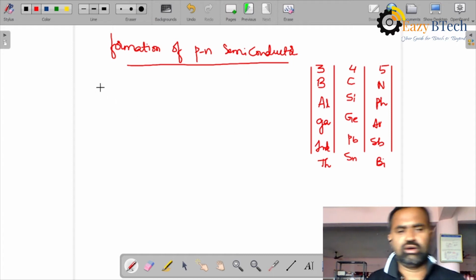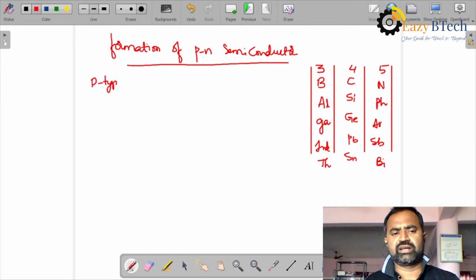Now, how can the semiconductor formation take place? Suppose we take a P-type semiconductor.